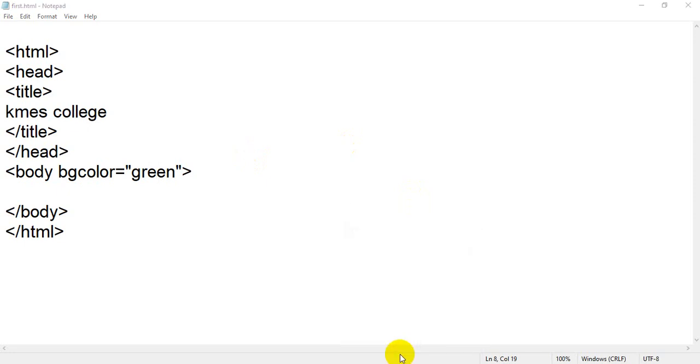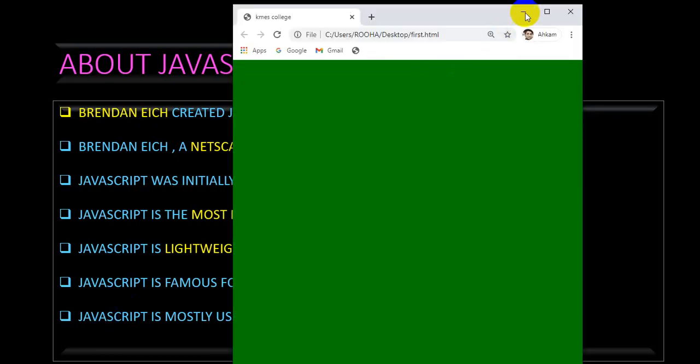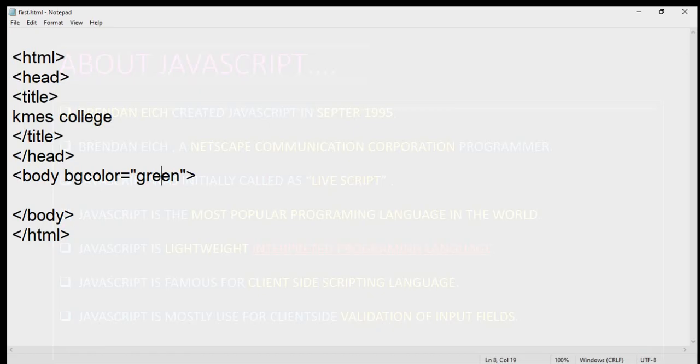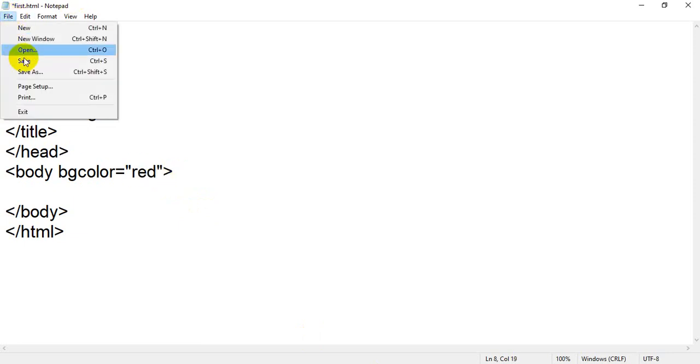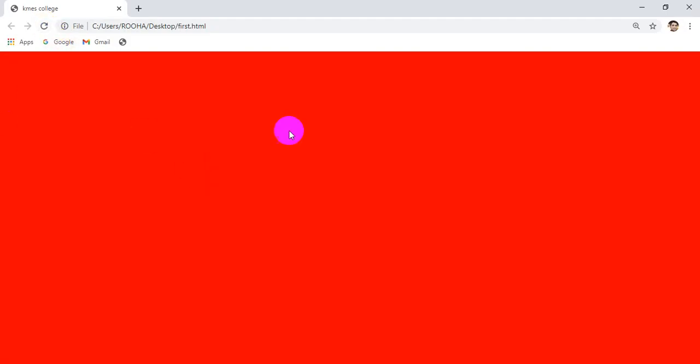Let me close it, flip back to your browser. Now you will notice that our background has been changed to green. So if you go back to your text file and you want to change the background color, just change the value. For example, if I put red, click on save, flip back to your browser, refresh the file. The background color has been changed.